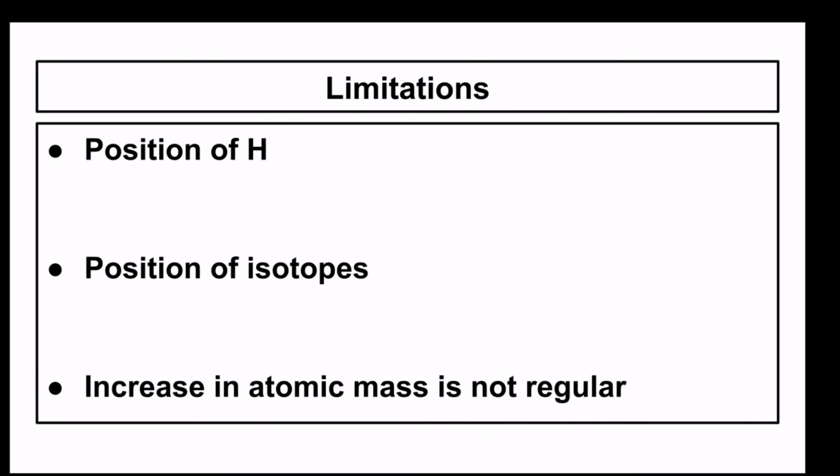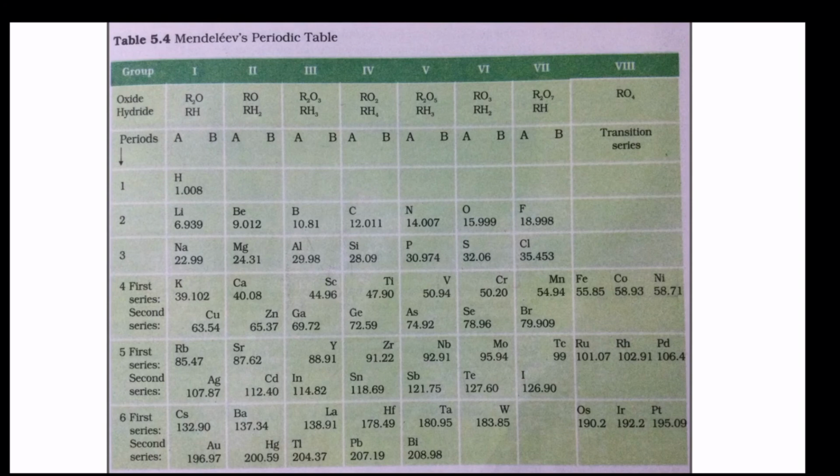Another drawback of his table is that in many places the increase in atomic mass is not regular. For example, if we look at the table, aluminium and silicon. In this, silicon has got less atomic mass while aluminium has got more atomic mass. Cobalt and nickel, here also the same condition. Vanadium and chromium, tellurium and iodine. These are some examples where the element having less atomic mass is placed afterwards.